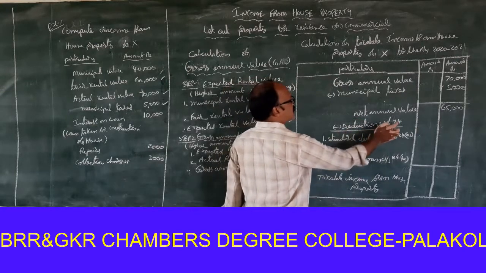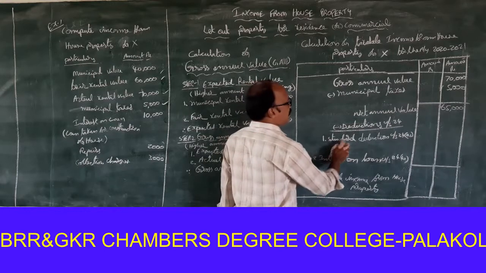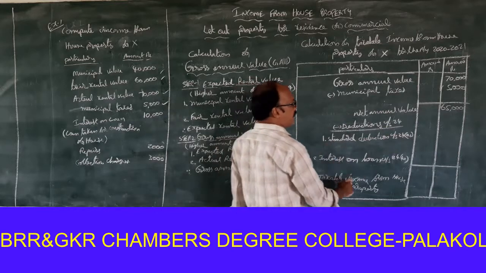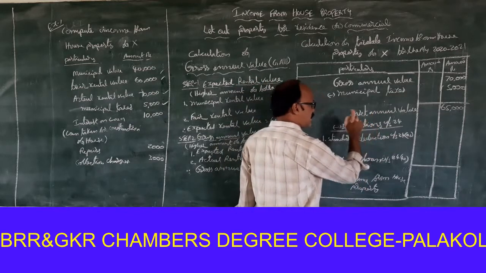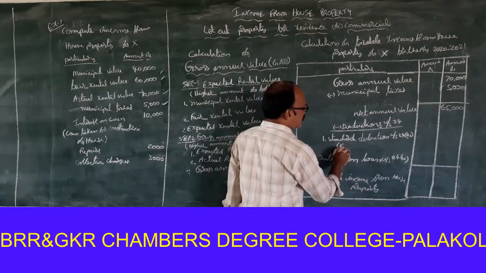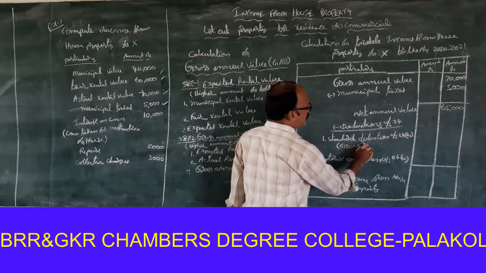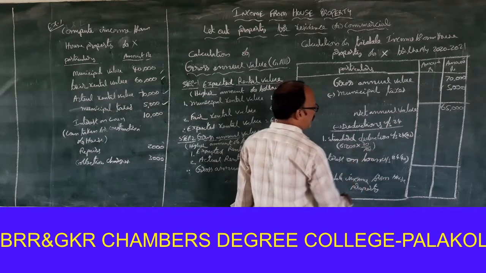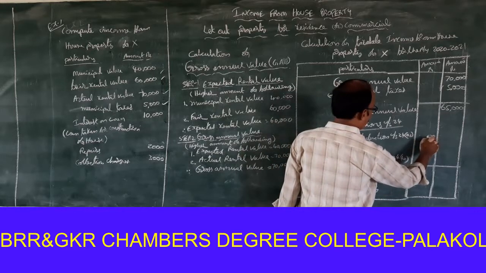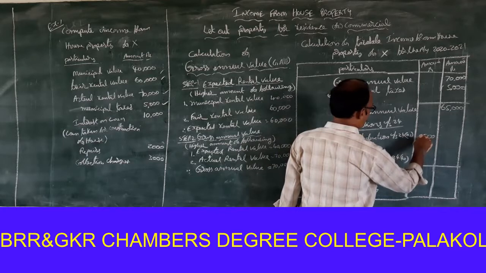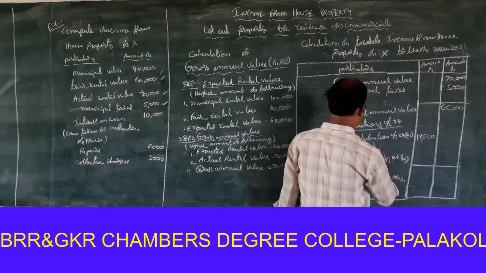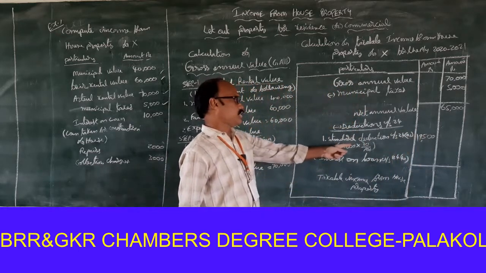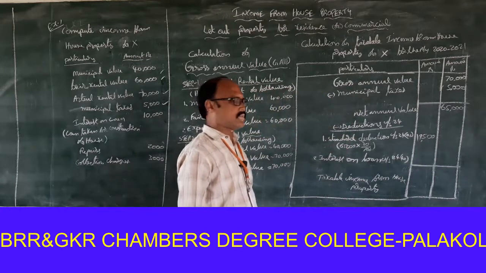Next, deductions under section 24. First one, standard deduction under section 24A. Already I have explained, the standard deduction allowed is 30% on net annual value. So 65,000 into 30 by 100 is equal to 19,500.